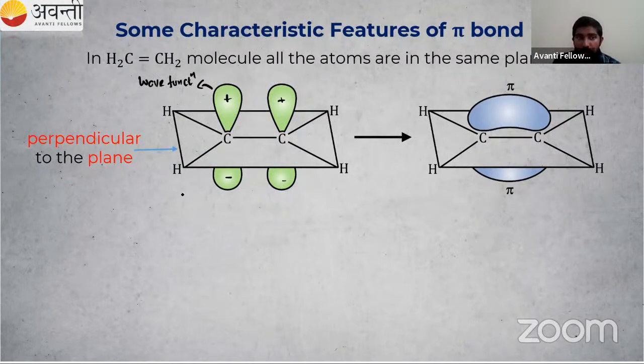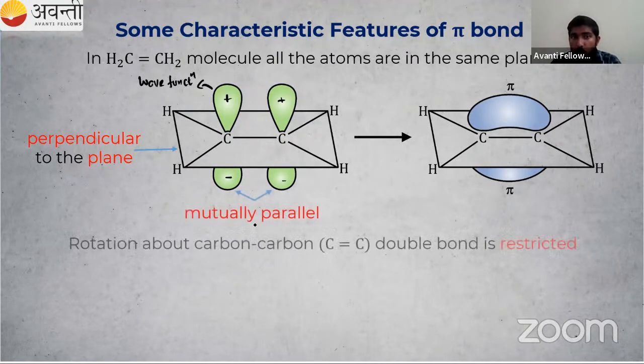So these are perpendicular to the plane, where the atomic orbitals are present. There is sidewise overlapping, not axial overlapping. If it is axial or head-to-head overlapping, it is a sigma bond. Here a pi bond is formed. They are parallel to each other and forming the bond. If I try to rotate this, the bond will be broken. So in a pi bond, we cannot rotate properly.